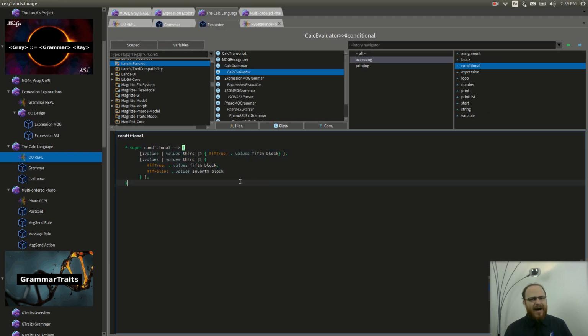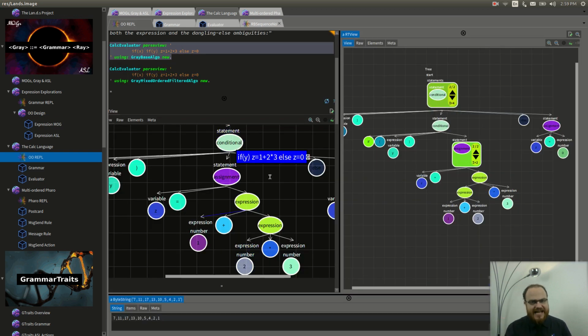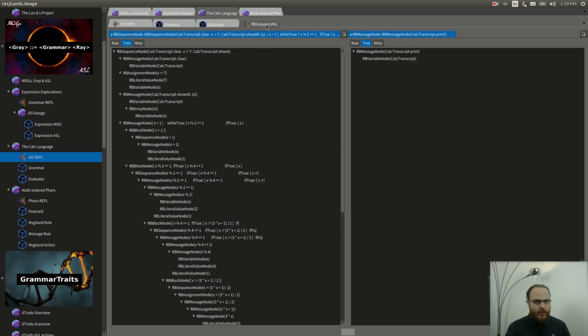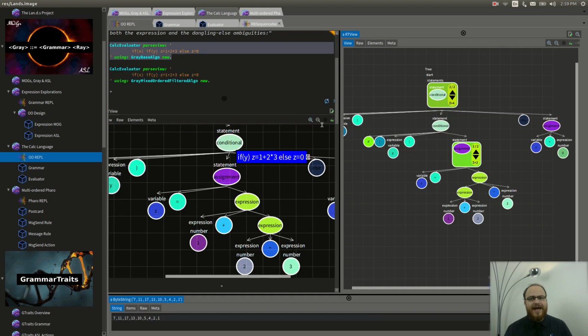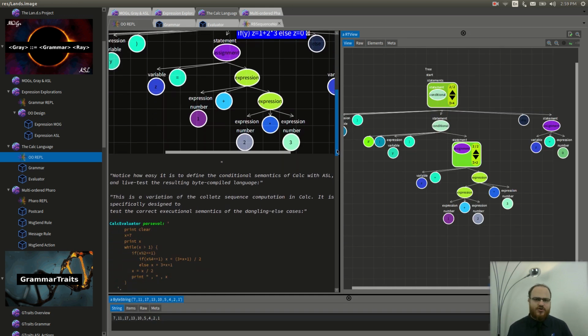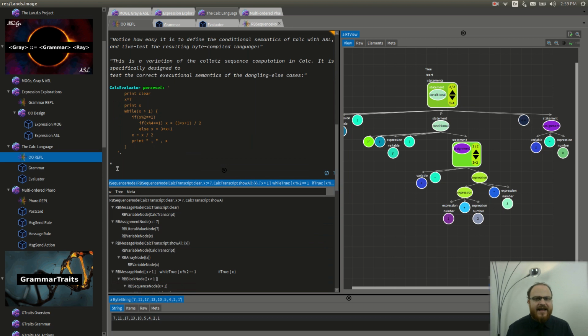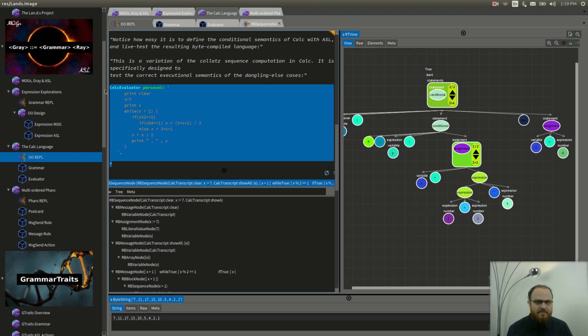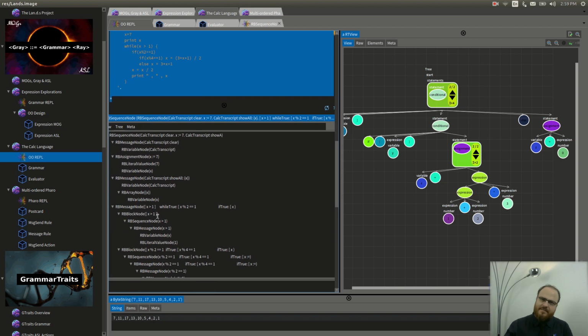Then we can get back to live testing, making sure we get the correct unambiguous result, inspect the bytecode produced, compile, evaluate, and test on the fly as we did before. Here is a variation of the Collatz algorithm implemented in Calc, specifically designed to test the correctness of the conditional semantics for the dangling else cases.